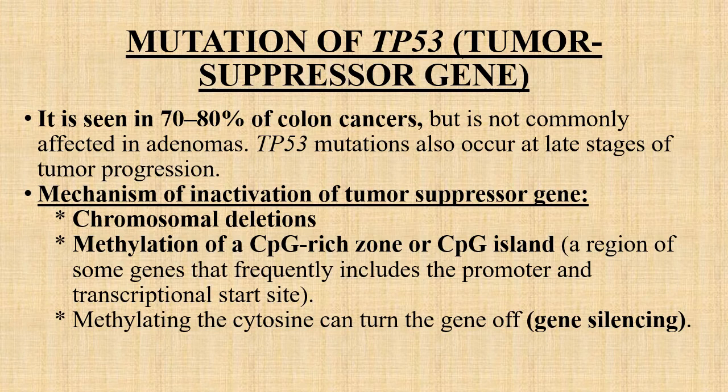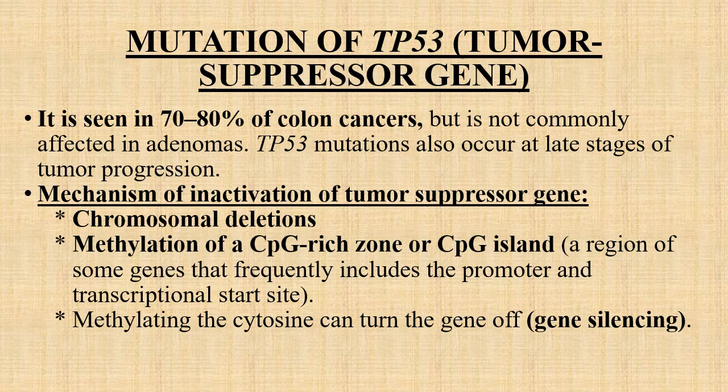Next is the mutation of the TP53 tumor suppressor gene, another tumor suppressor gene. It is seen in 70 to 80% of colon cancers, and it is not affected in the adenoma. What is the mechanism of inactivation of this tumor suppressor gene? The first is chromosomal deletion.